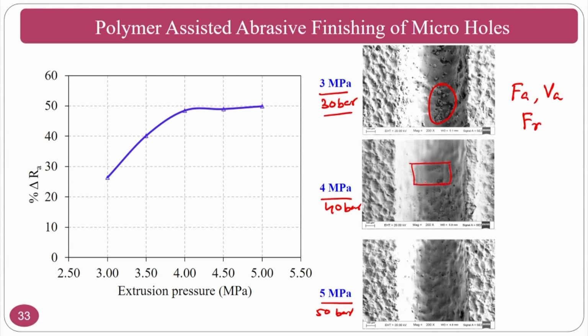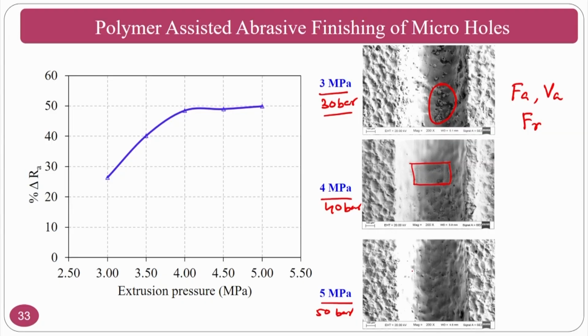However, any process will have some defects. At the same time, preliminary experimentation is carried out to determine at what pressure the finishing action takes place in a better way. Then we take the experimental range and do the complete experimentation later. For that purpose, you can refer to the papers by Sachin Singh, Dr. Ravi Shankar, and myself on abrasive flow finishing of micro holes.